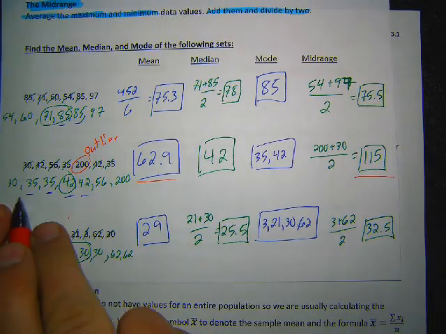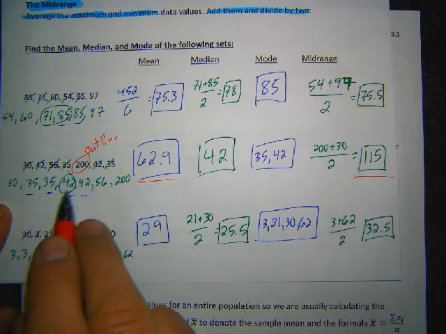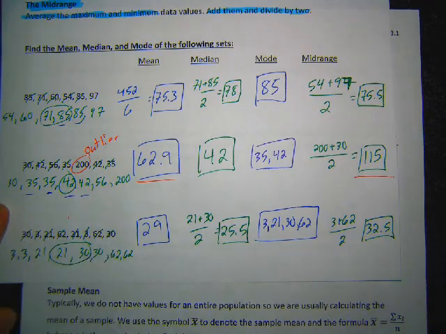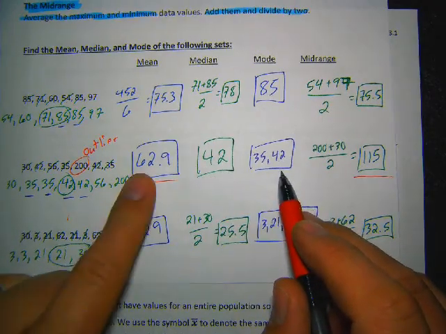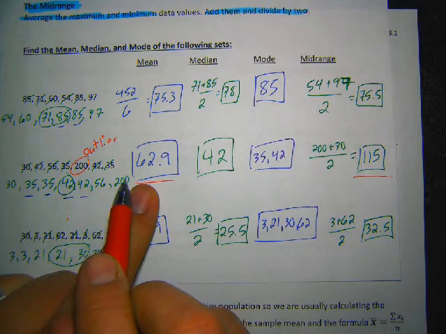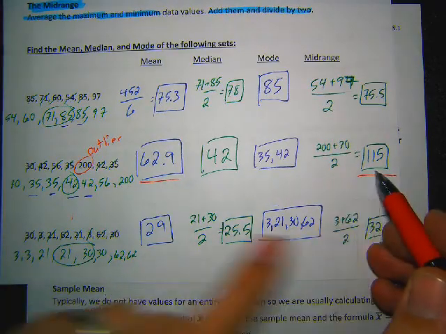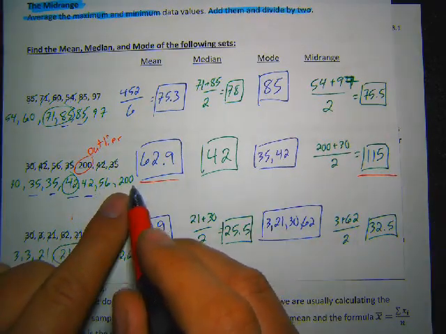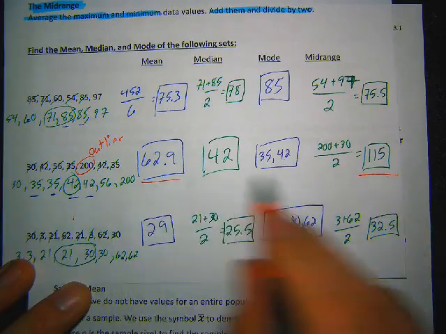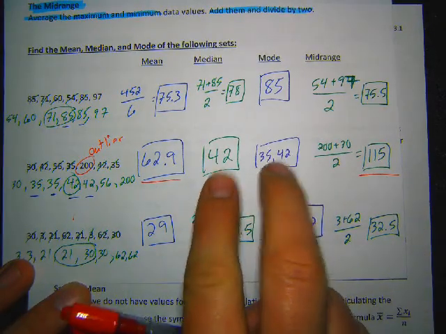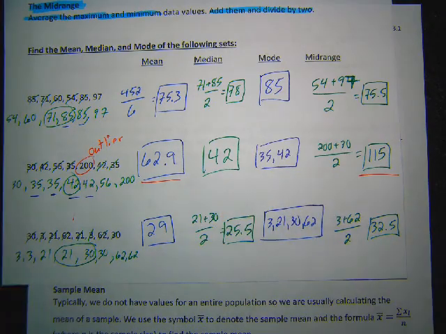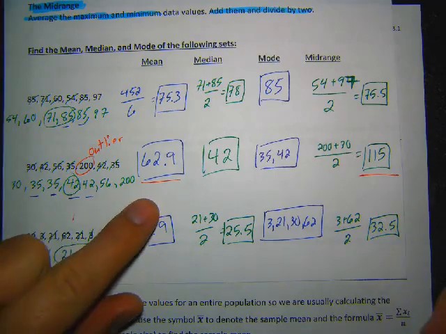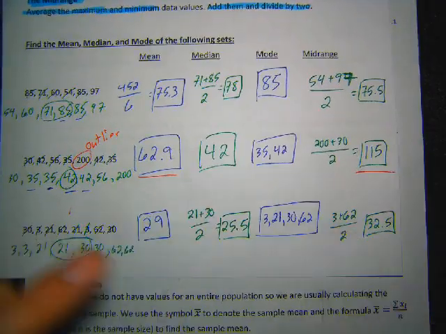These ones really reflect the rest of the numbers. See how these are all like 30 to 56, that range there. So 40s make sense for middle. So 35 to 40, that's reasonable. 62 is bigger than all the numbers except for the outlier. 115 is way bigger than all the numbers except for the outlier. So you can see that these ones were distorted by the outlier, whereas median and mode were not. And that's what you'll see. Really big numbers, really small numbers will mess up the mean, they'll mess up the mid-range, but they won't mess up the median and mode.